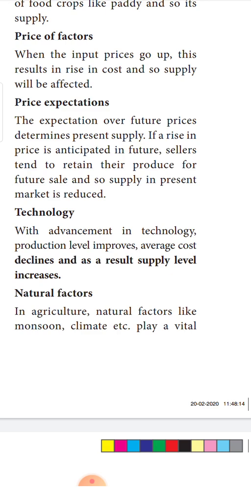He will not bring the products to the market now. He will wait for the prices to increase. Then he will supply the commodity. What will happen when he supplies now? He will be getting only a small amount of profit. Whereas when he holds the commodities now and supplies the goods when the prices are increasing, automatically his profit margin will increase. So expected price is also one of the determinants of supply.